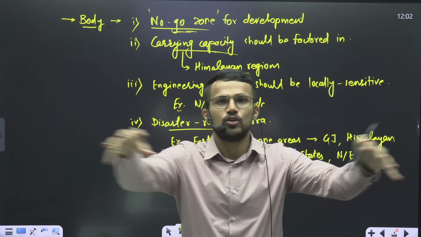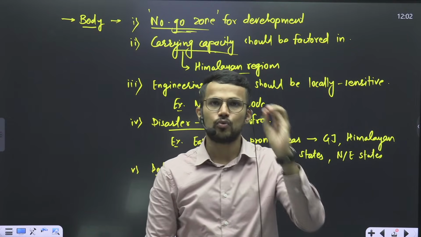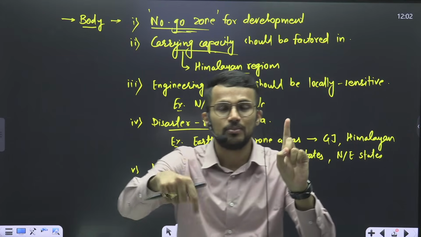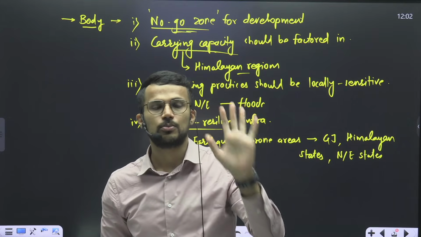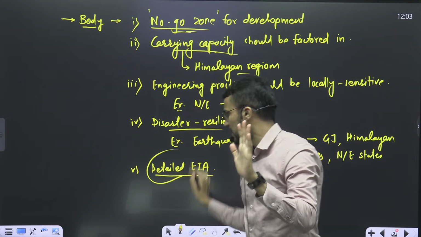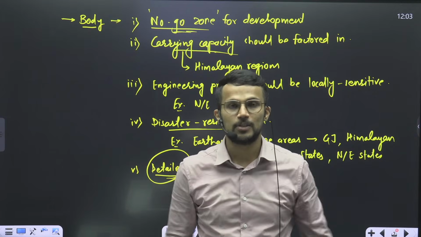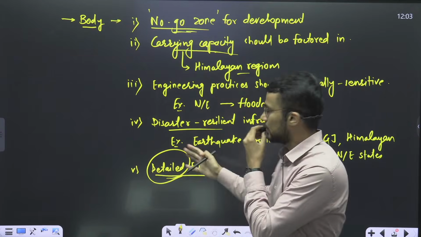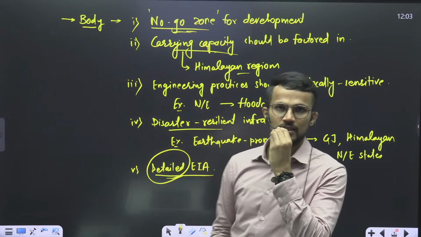We'll have to take into account the entire region, right? Suppose in that region we have carried out 5 infrastructure projects. Individually those infrastructure projects might not be hurting that particular area, but collectively those 5 infrastructure projects may be hurting that area. And that's why whenever we carry out EIA, that EIA should be detailed EIA, which is beyond project specific and region specific EIA, right? So these aspects can be helpful for us to make sure that the disaster risk is reduced.